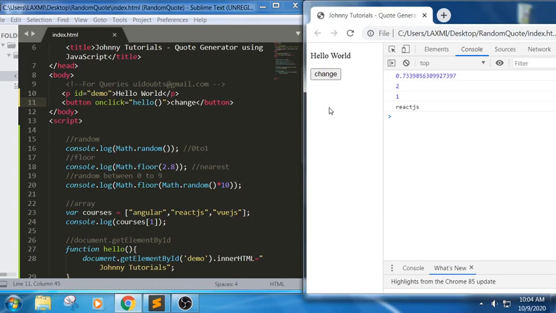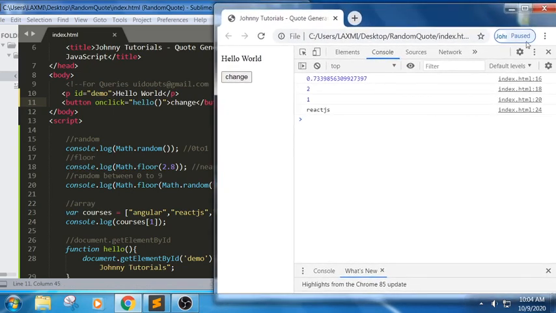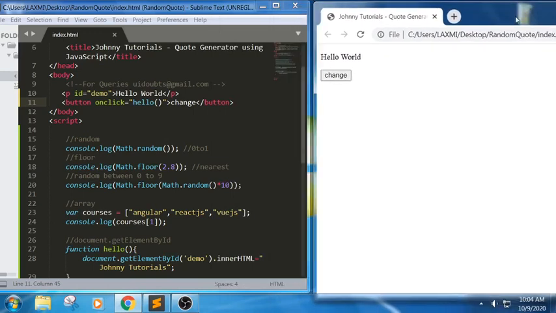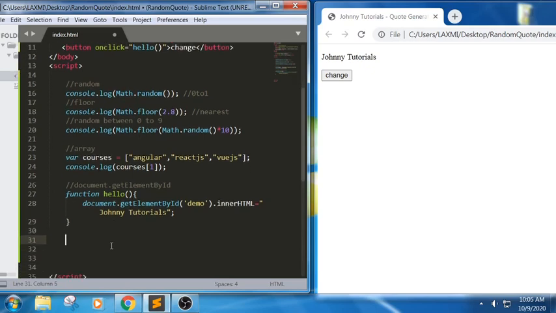Can you see here? Sorry, let me close this console. Now you can see, when I click on this, it changes. It means when the button is clicked, it calls this function. The control gets here, and once the execution finishes, it replaces the text hello world with Johnny Tutorials using innerHTML based upon the ID value.